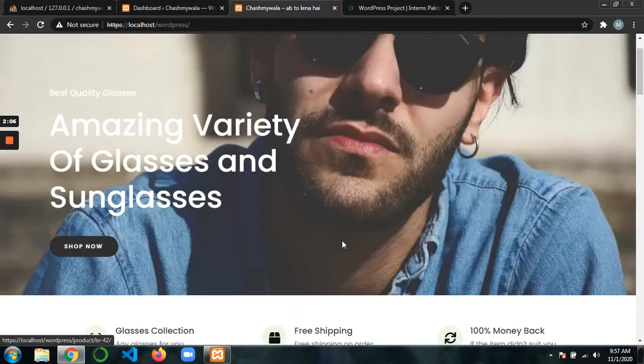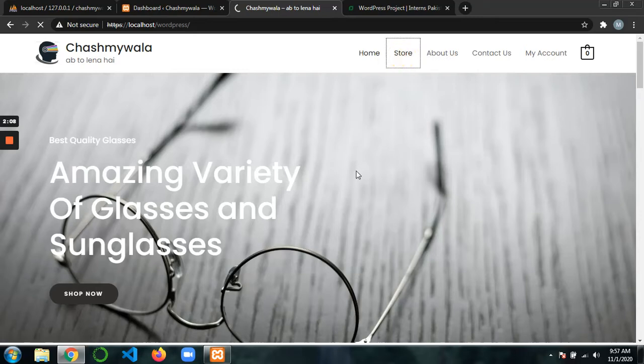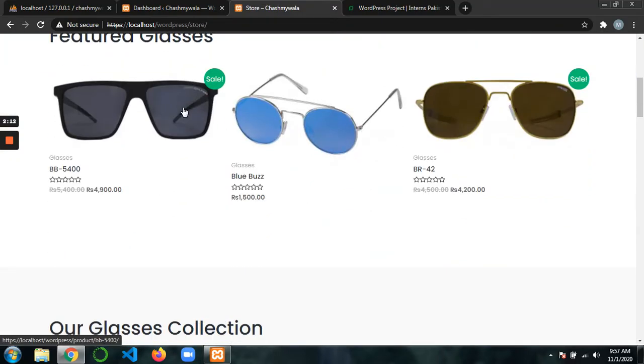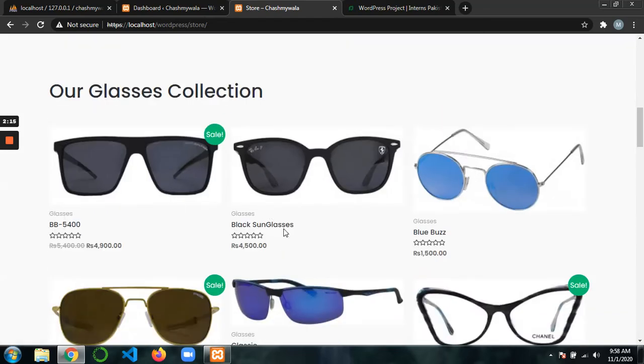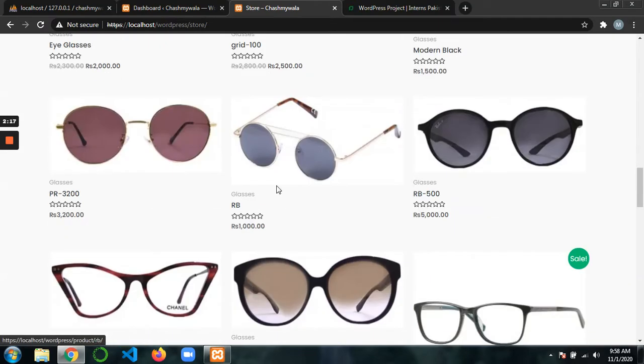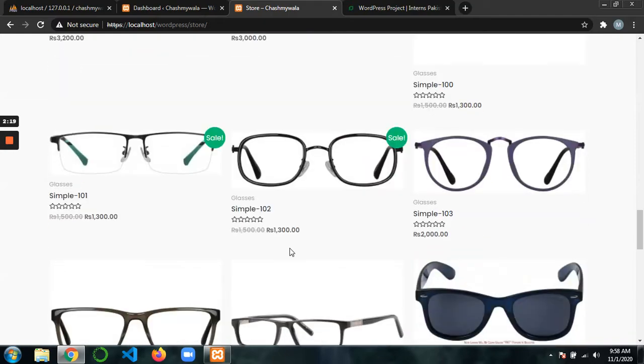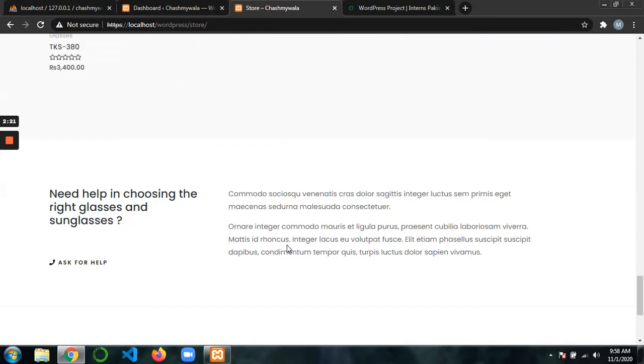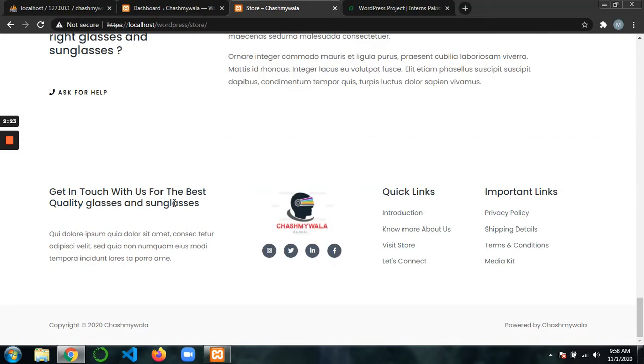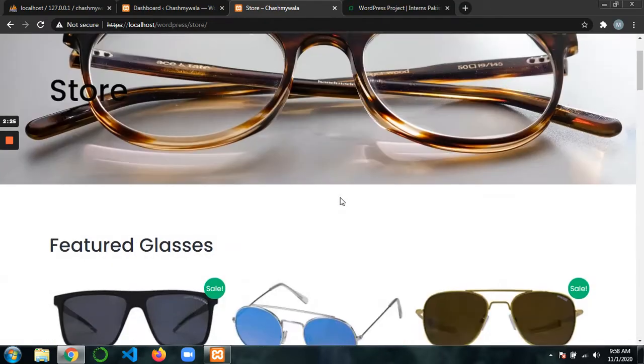So here we go, let's visit our next page called store. In store we have again featured glasses, our whole glasses collection. Right now we have a few of them in here. And next, again our help section and a footer are present there.